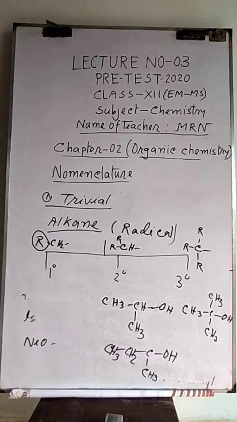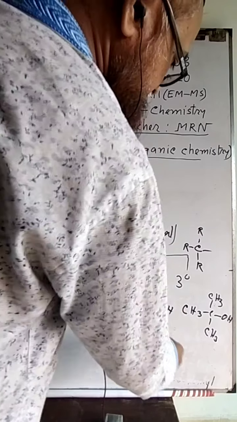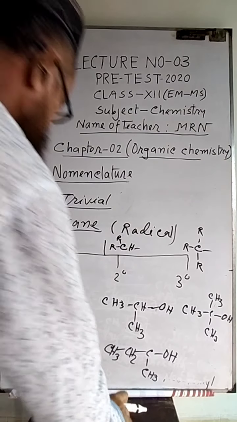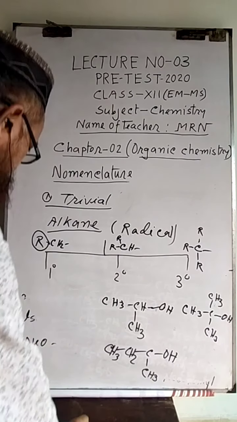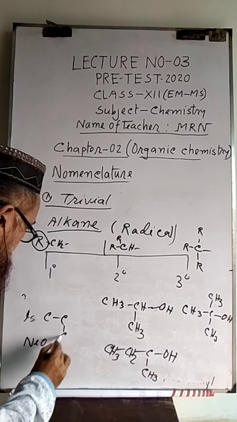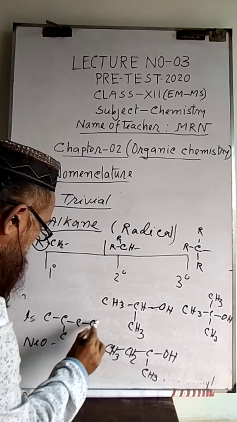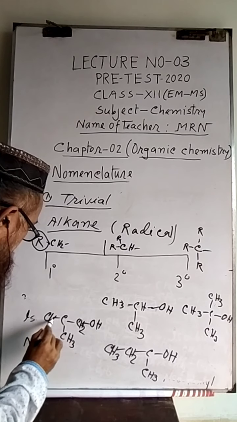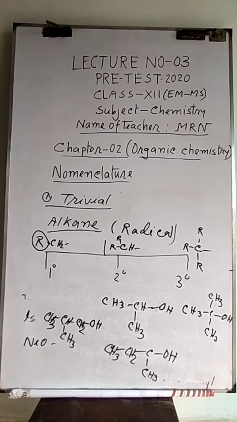That means following this radical we can get different kinds of compound. Instead of this OH group, if we give here chloride, similarly we can give the name of this compound. And this is applicable for primary alkyl also. For primary alkyl, I can give an example here, OH group. This one is called isobutyl alcohol. Then we can get neopentyl alcohol.